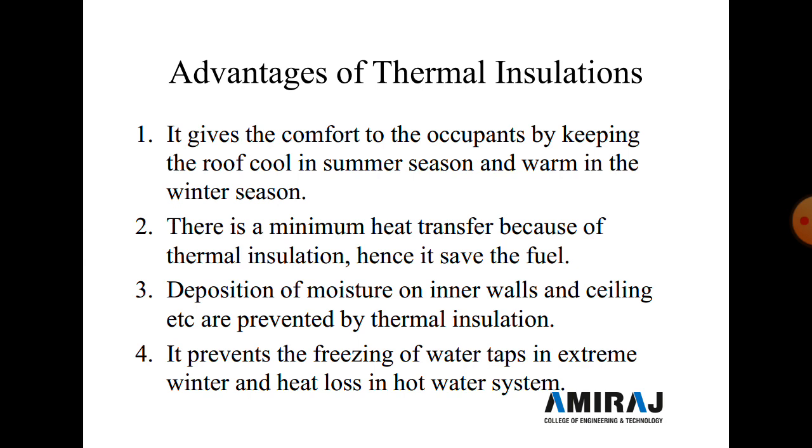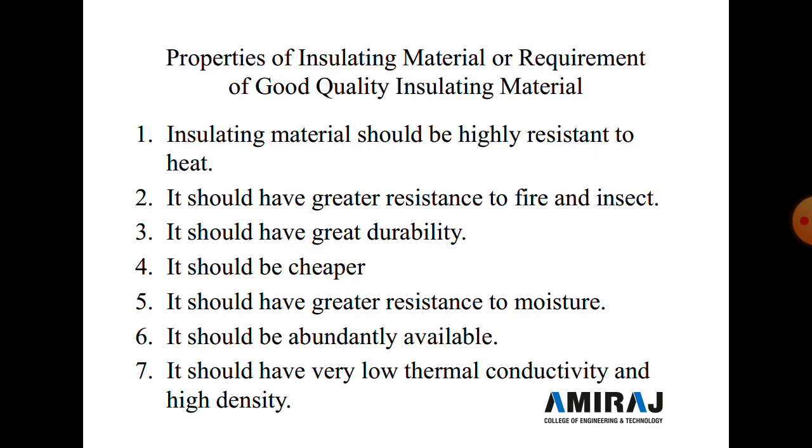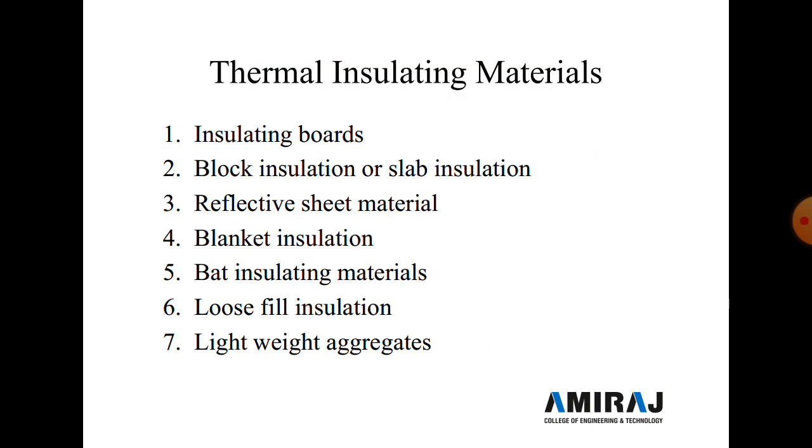And third is the deposition of moisture on inner walls and ceiling, etc., which is prevented by thermal insulation. And it prevents the freezing of water taps in an extreme winter and heat loss in a hot water system. Now here different thermal insulating materials are given. So here seven types of thermal insulating material are given. So one by one we discuss them.